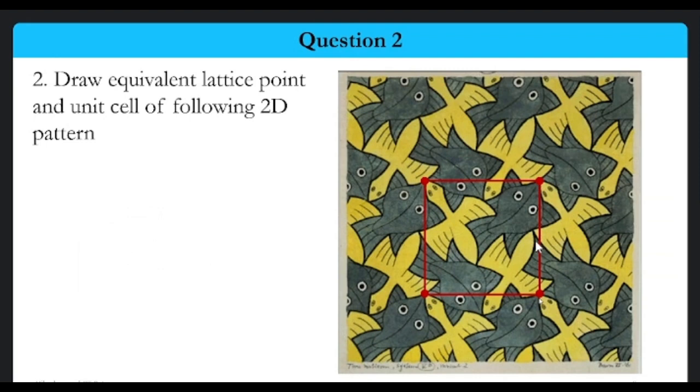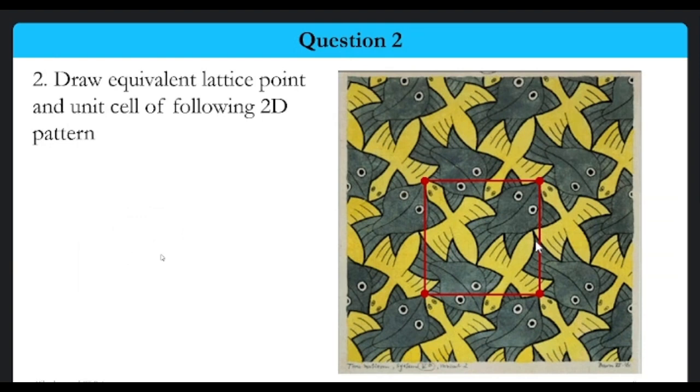This is a unit cell. If I repeat this unit cell, will I be able to produce the entire features? Below this line, the same features are available. If I cut this and paste it on top of the above, we get the same feature. So one can generate this entire infinite pattern just by considering the unit cell. The unit cell is a representation of the lattice of a particular pattern. I hope it's clear to all of us for now.